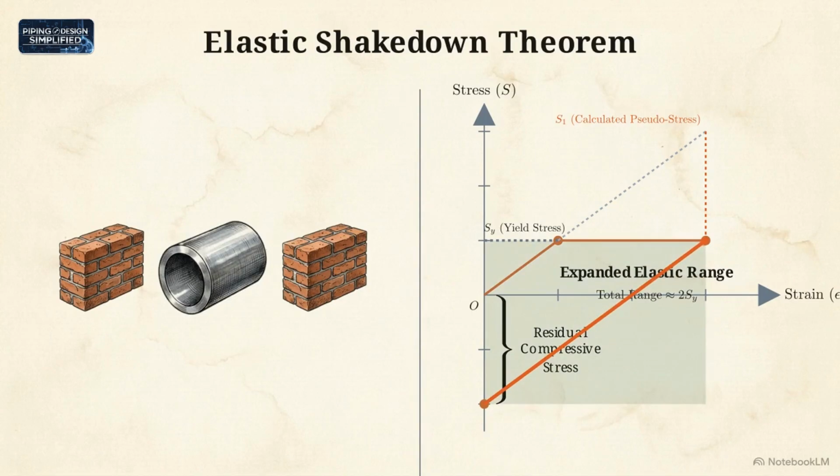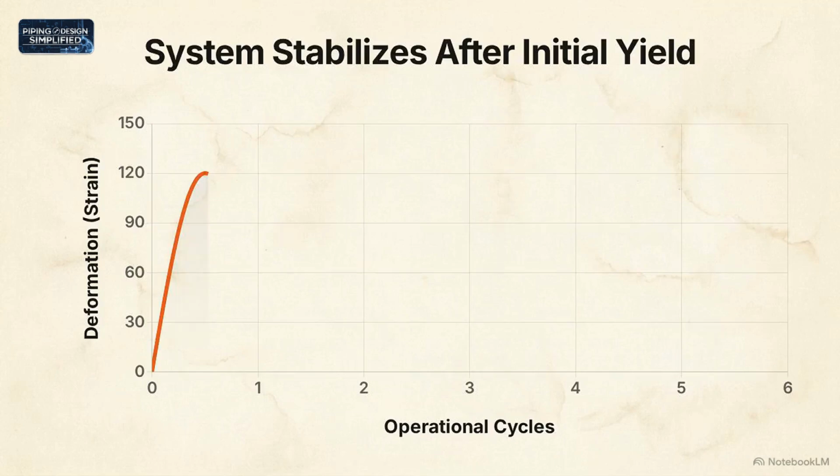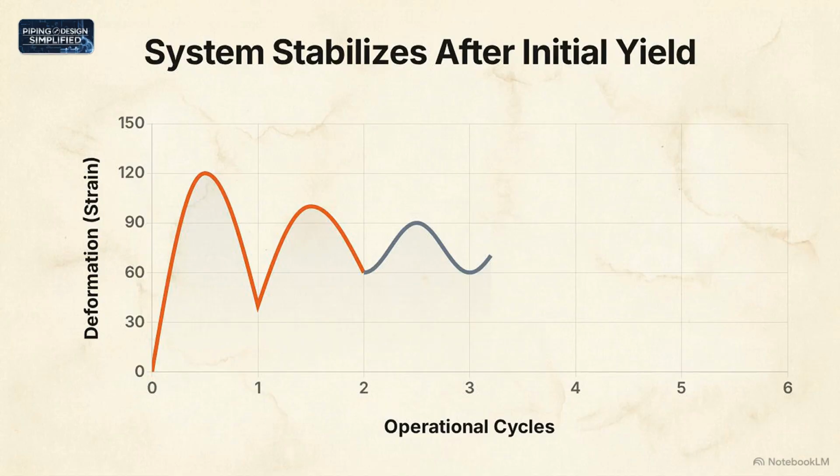On the next thermal cycle, the heating pipe must overcome this residual compression before it can even enter tension. The initial cycle has effectively expanded the pipe's functional elastic range. As long as the calculated pseudo-elastic stress remains under twice the yield point, the system safely shakes down to purely elastic action after a few operational cycles, preventing continuous incremental deformation.